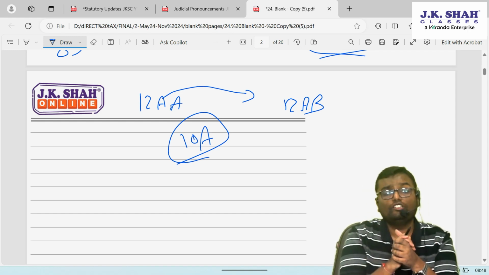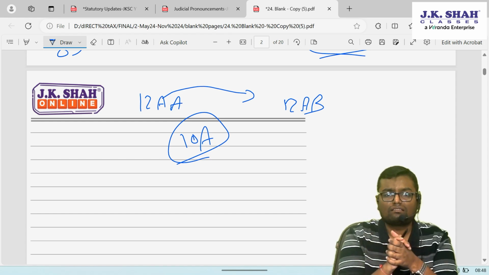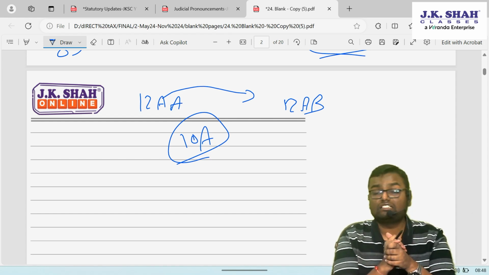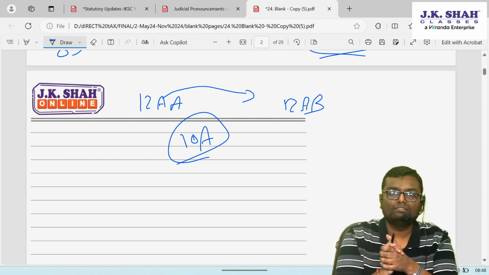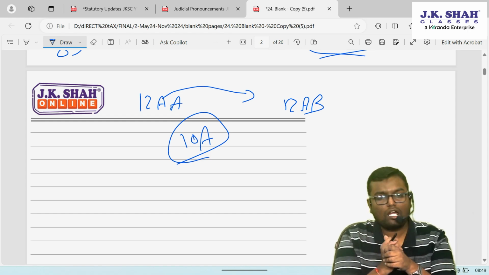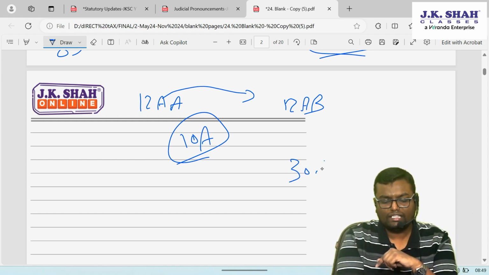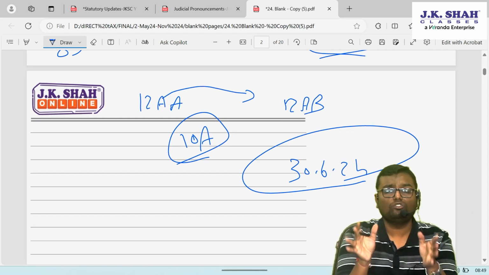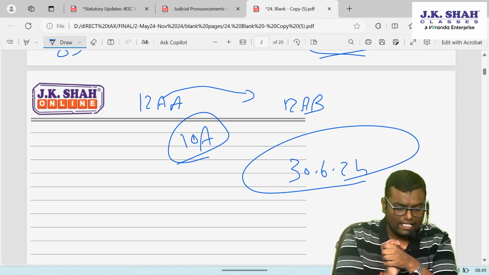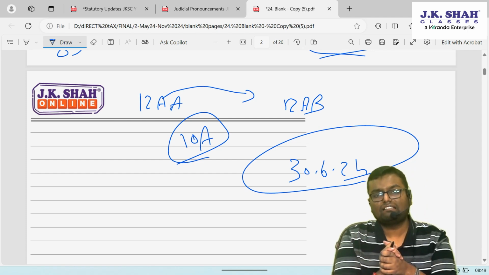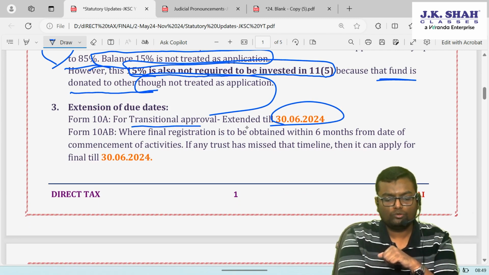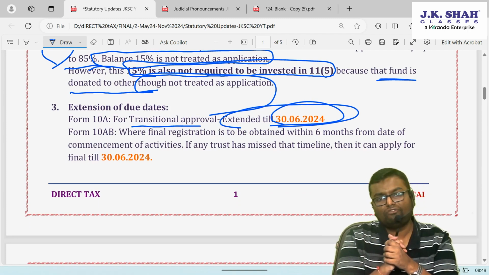So many trusts argued that we were under ignorance, we forgot to do transitional registration. Though CBDT has given huge extensions earlier, still many trusts have requested one more extension please, and CBDT has also allowed that. The extension was up to 30th June 2024. So CBDT issued a circular that those who forgot to file transitional registration form number 10A can still apply for transitional registration up to 30th June 2024. So for transitional approval, extended till 30th June 2024.